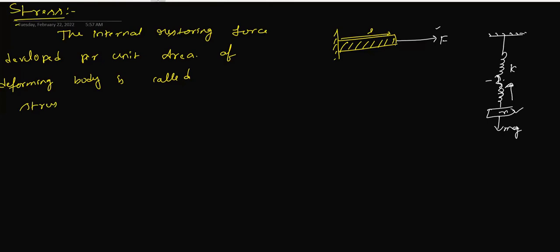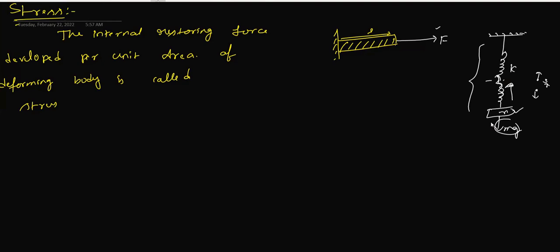Why does it go back? In the spring, when you apply load, the molecules move away from each other. If you remove the load, these molecules come together again due to restoring forces. The force developed inside the body due to applied forces is called the restoring force.